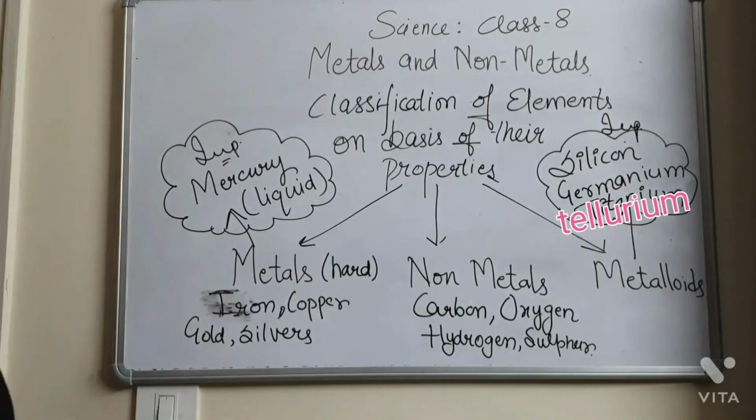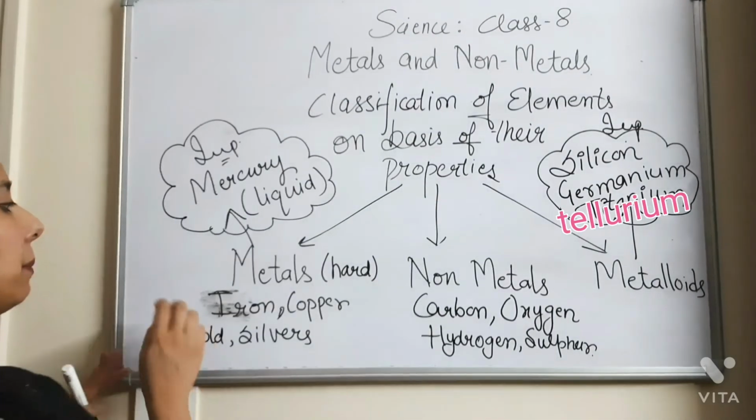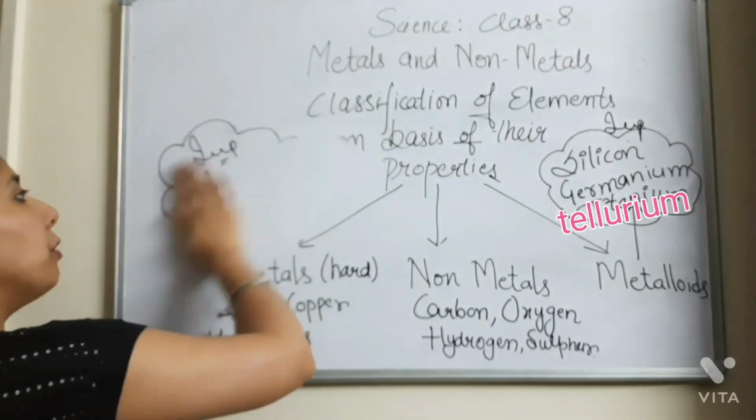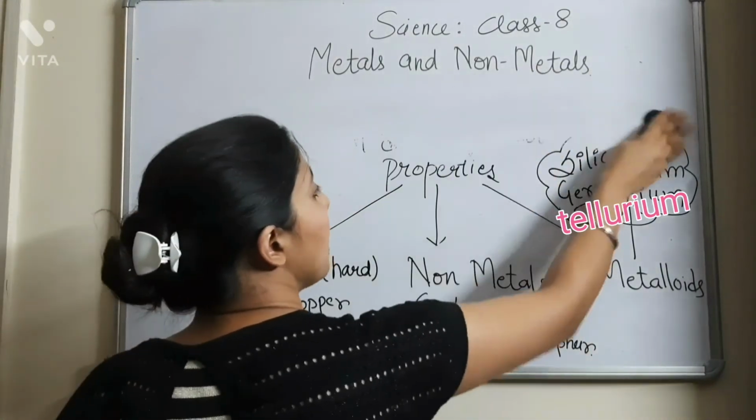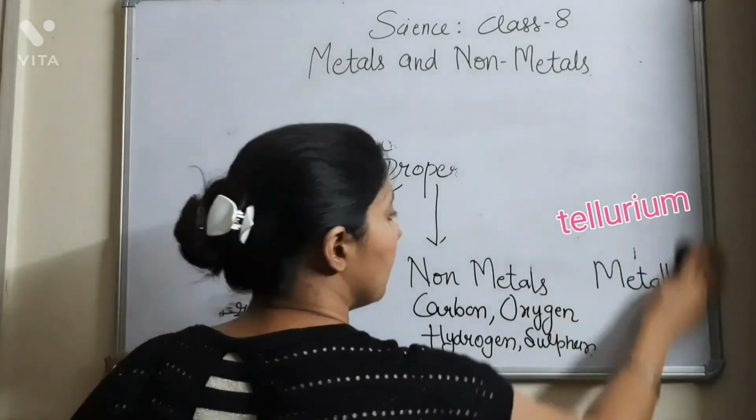So before studying about the properties of the metals, non-metals, physical properties of the metals and physical properties of the non-metals, we should remember the three terms which may be used very frequently while studying the properties. The terms are, I am just writing here on board.